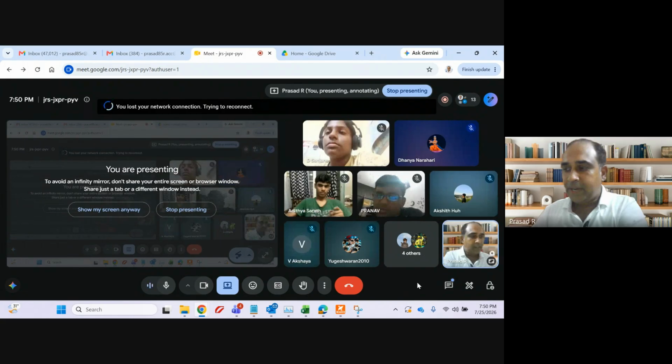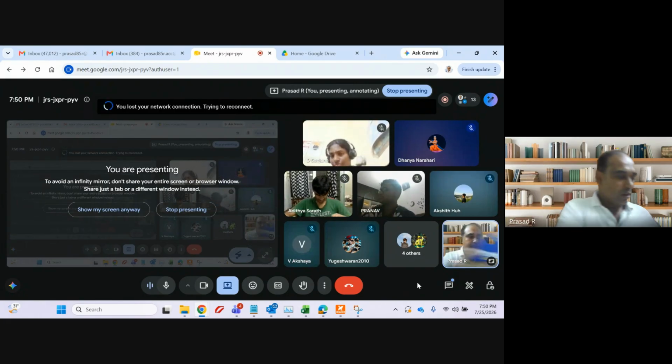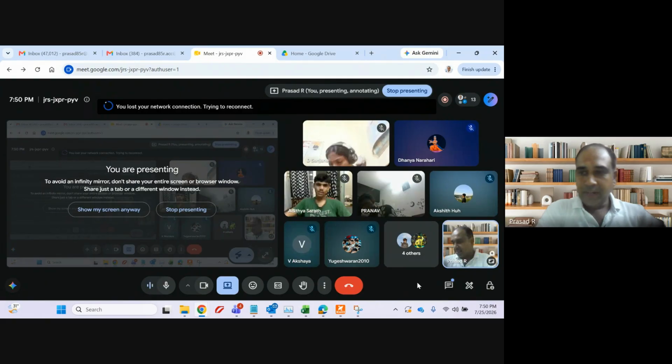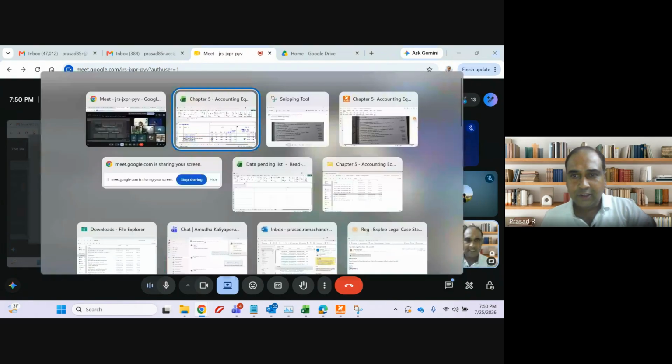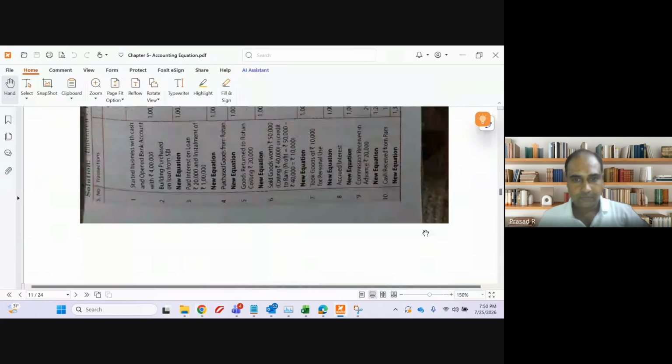Let us now scan through all the practical problems. 1 to 6 we completed yesterday. Come to the practical problems, guys. Let us scan through them now. 1 to 6 we have already discussed. Now take question number 7. Let's read all the adjustments and see whether anything is not known to us. Anything not discussed in the class, we will discuss it right away.